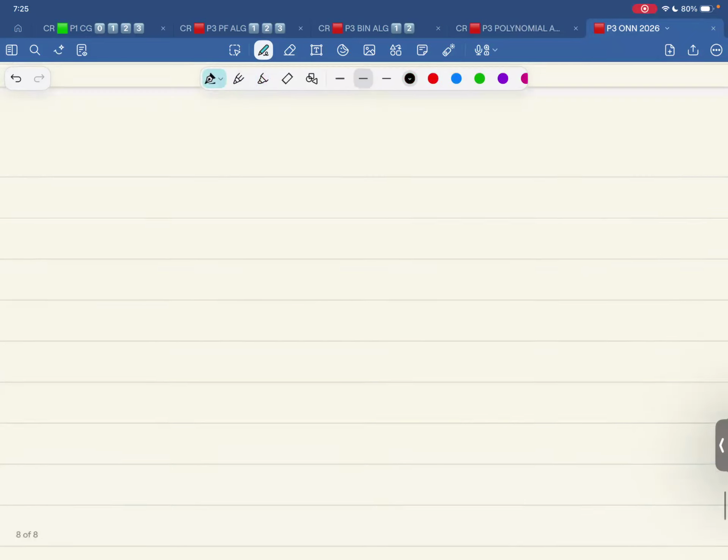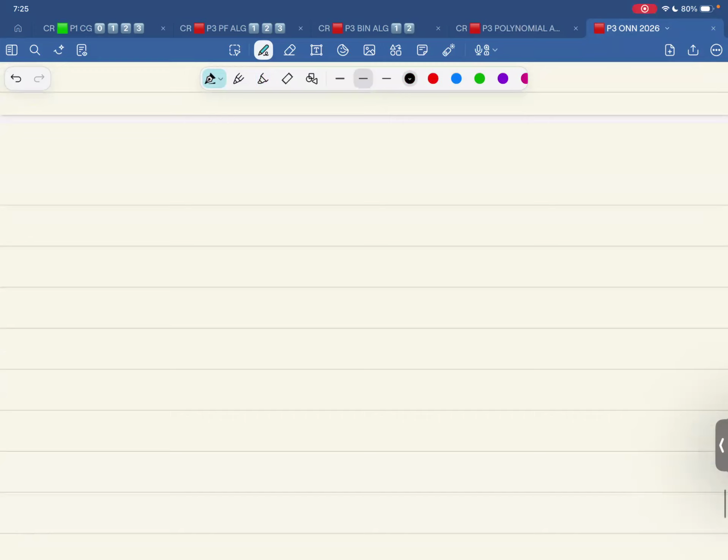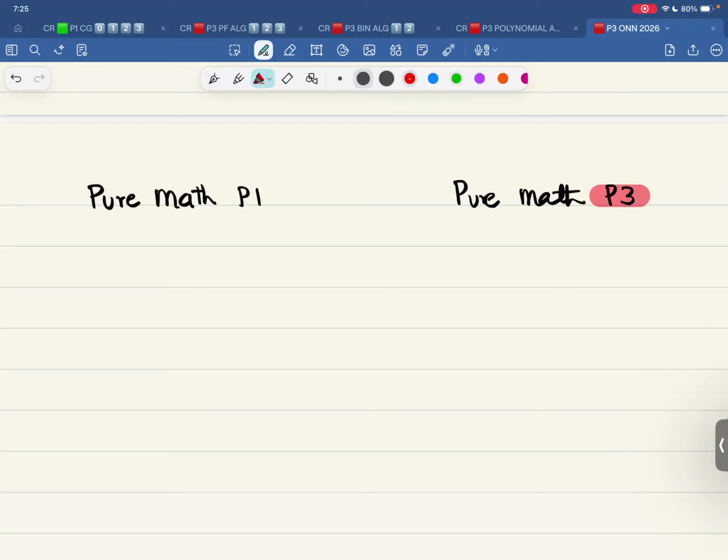Now, let me first write down what are the topics of pure math P1, what are the topics of pure math P3, and let's compare the two. So, pure maths P3 versus pure maths P1.